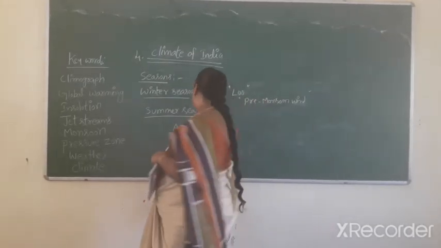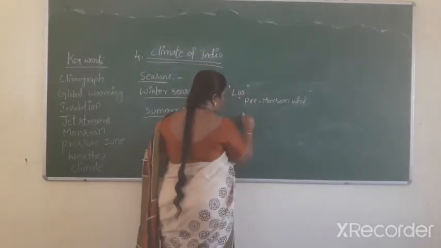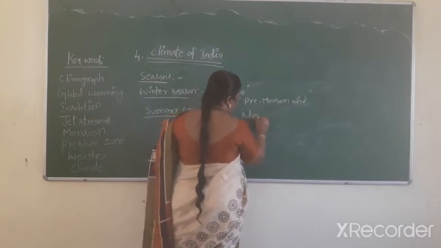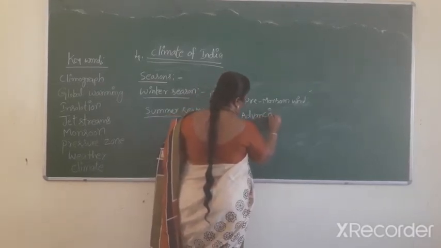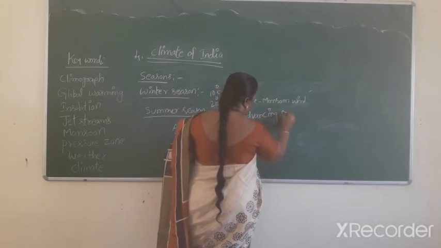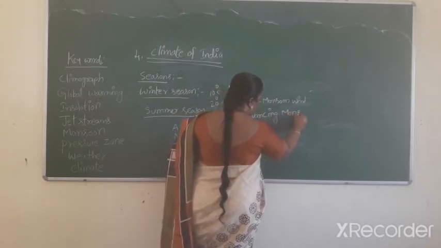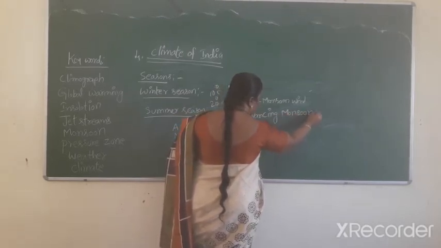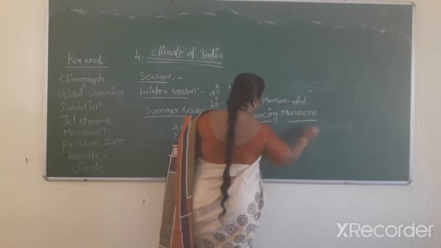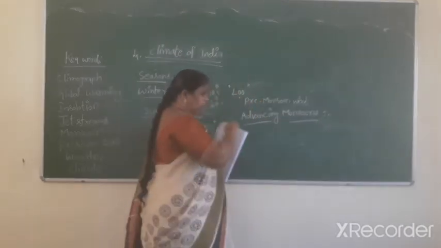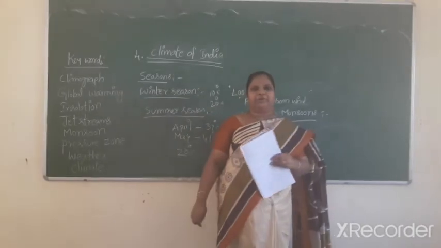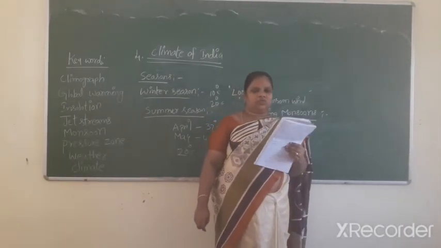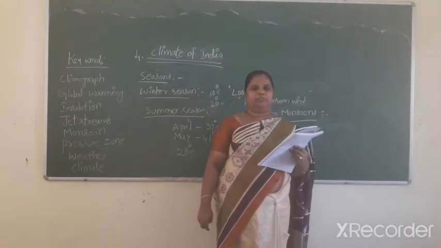Advancing monsoons. The climate of India is strongly affected by the monsoons.